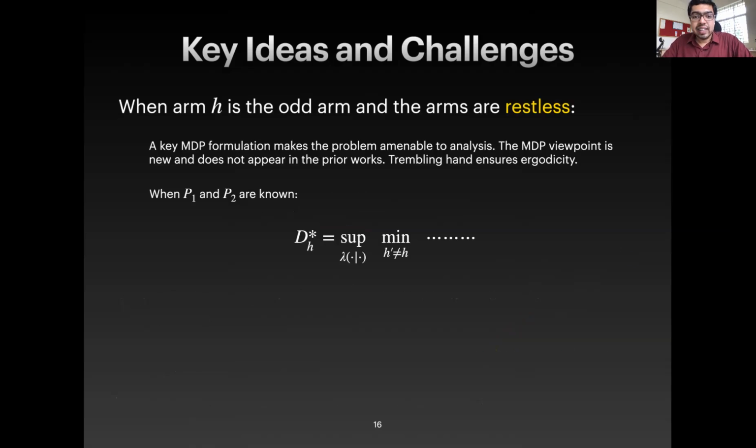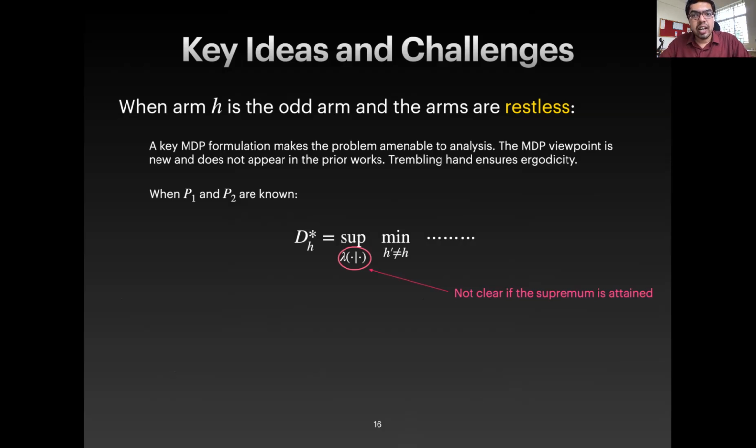Now, finally, coming to the restless setting, it turns out that here the supremizing objects are more complicated. The supremum is over all conditional probability distributions on the arms, conditioned on how far back in time we observed each arm and what is the last observed state of each arm. Now, recall that in the restless setting, each arm continues to undergo state evolution, whether or not we observe it. And therefore, it is very important for us to keep track of the extent to which we are losing sight of state evolution on each arm. And all of this enters into the picture.